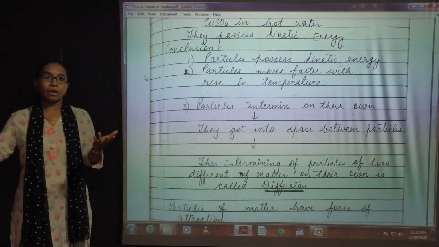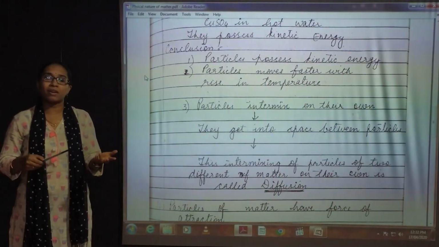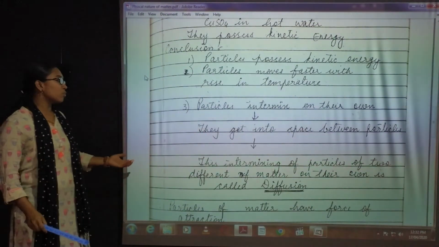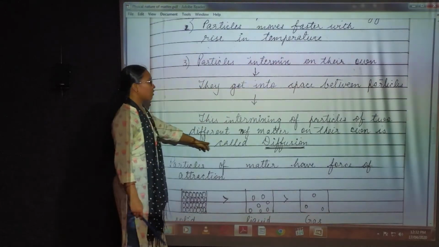We took a liquid and added salt and sugar to it. What is salt or sugar? It is a solid form of matter. So when you are mixing it in, two different matters are getting mixed with one another on their own. This is called diffusion.